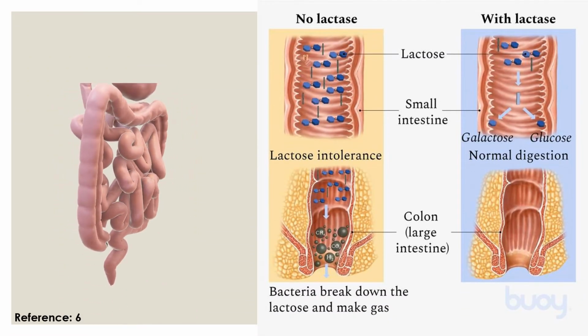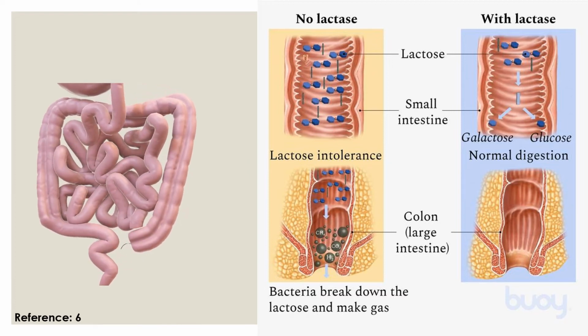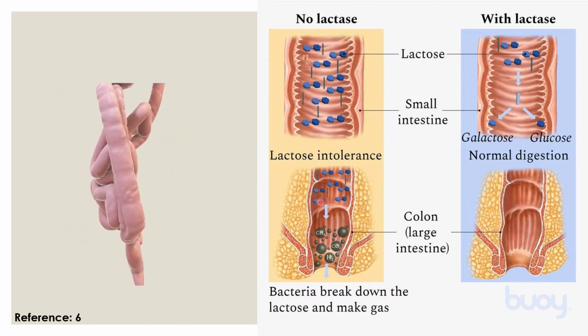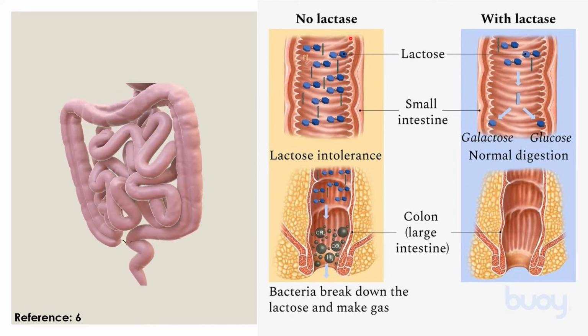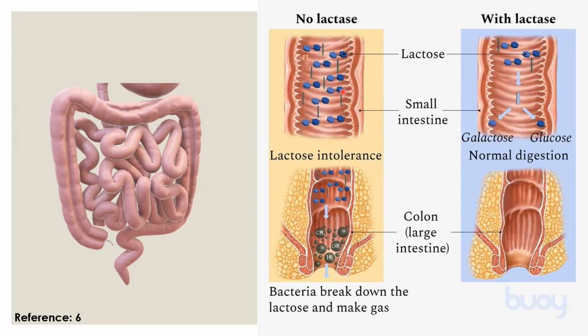This figure shows the difference between the intestine of a lactose intolerant person and a lactose tolerant person. As shown in the left figure of a lactose intolerant intestine, there is no lactase, so the lactose is not digested. The lactose will then be broken down into gases by the microbiome in the colon. In the right figure of a lactose-tolerant intestine, the lactose is broken down by the lactase into glucose and galactose. There is a normal digestion in the colon without gases.